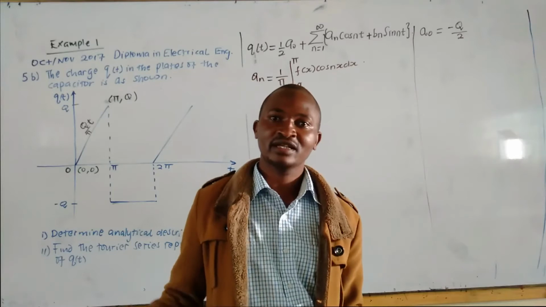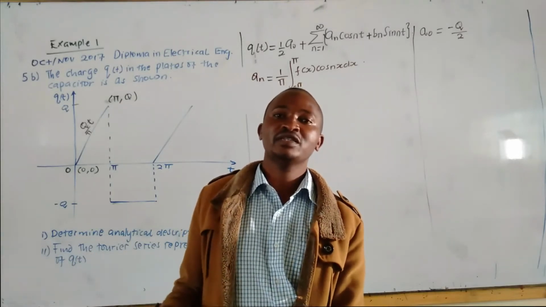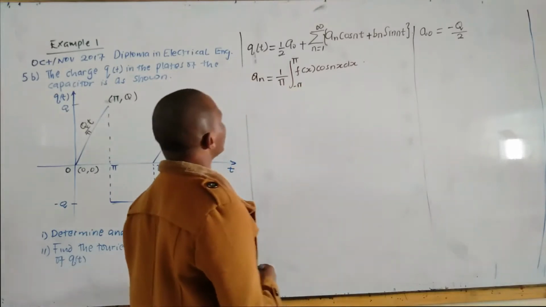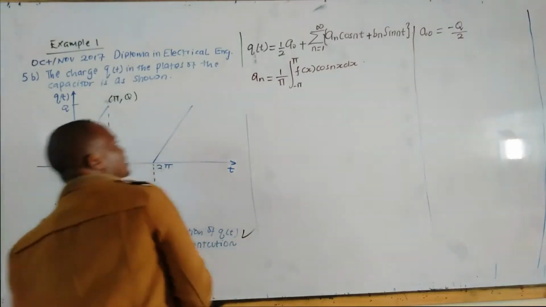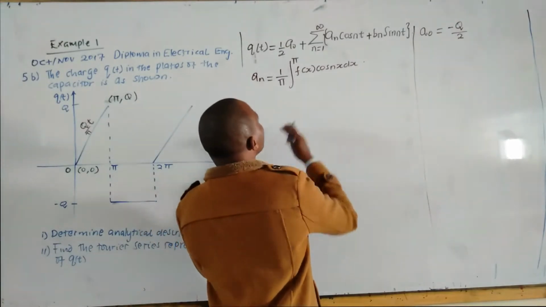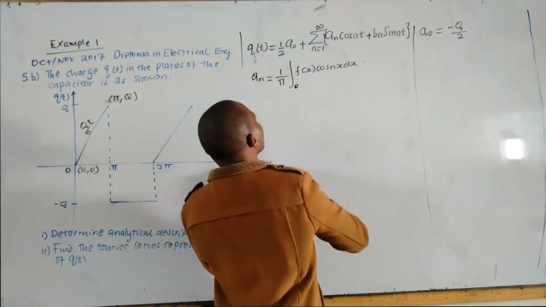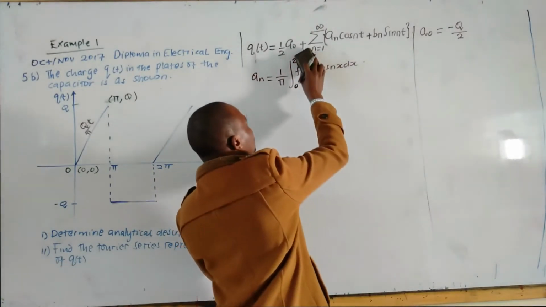But in this case, for convenience, in our question we are given the limit from 0 to 2 pi, and that is what we are going to use. So instead of using the limit negative pi to pi, we will do as per our question, which is from 0 to 2 pi, which covers an interval of 2 pi radians.